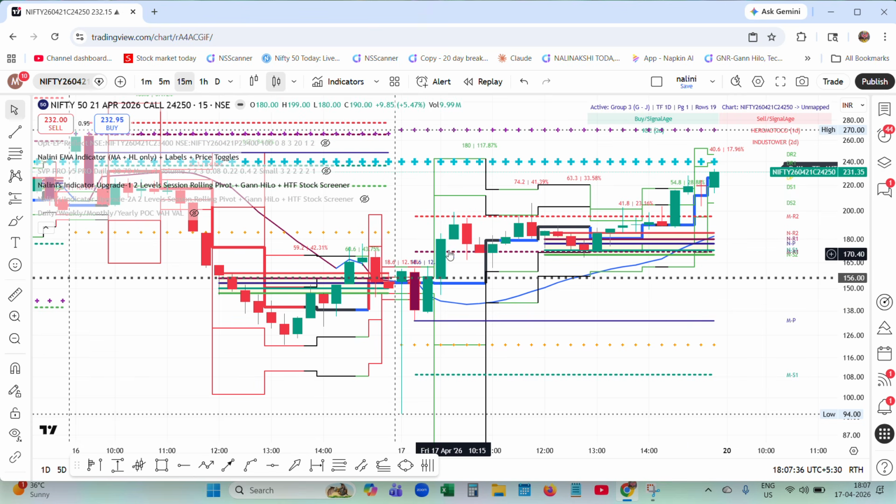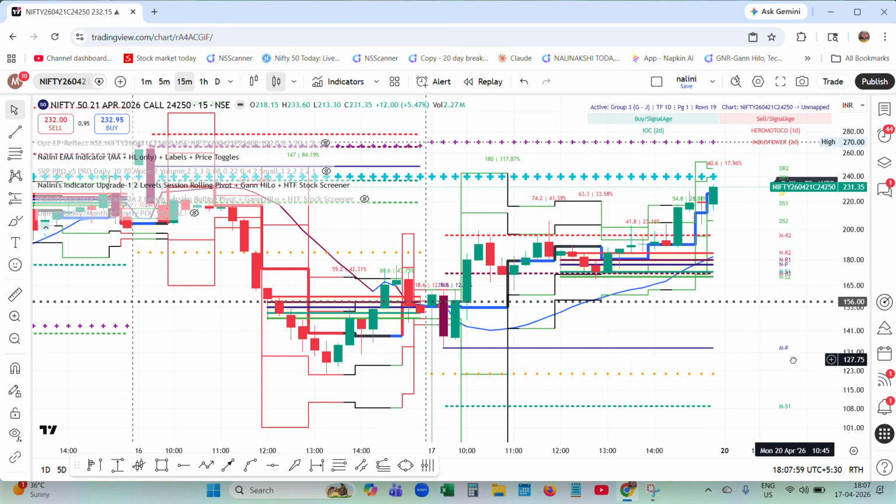Now, within two 15-minute candles, the price touched the R1. It gave the target of 197, 40, more than 45 points. So when it has touched there, I take my profit, and you can see the market was very much sideways.